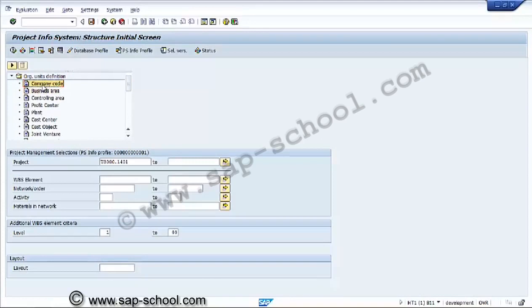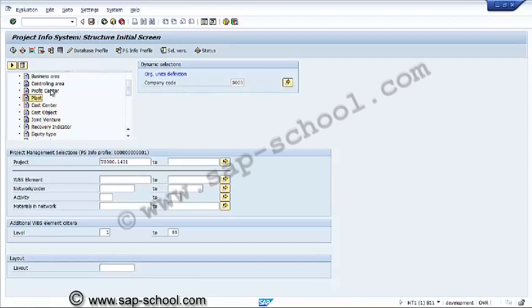If required, we can consider this company code in the selection criteria. This is the company code we can mention over here, like we put 3000, and business area, controlling area, profit center, plant, and even plant wise also we can get the reports.